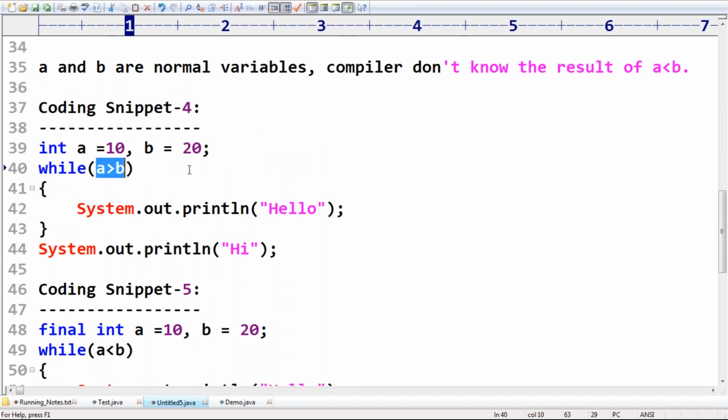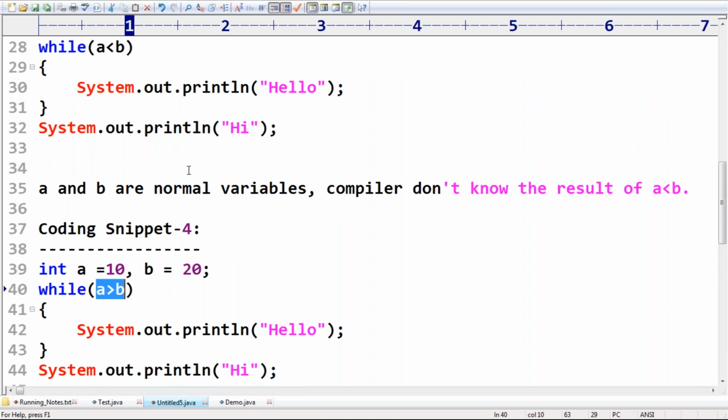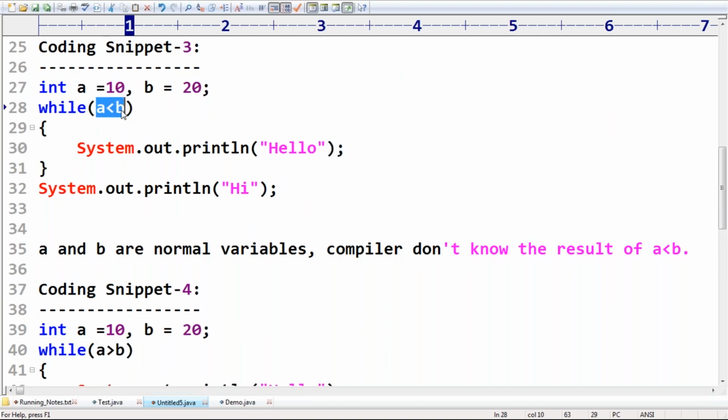But in this case, while A greater than B, the compiler doesn't know whether it is true or false. That's why, at runtime, it's always true, so hello is the answer we are going to get.